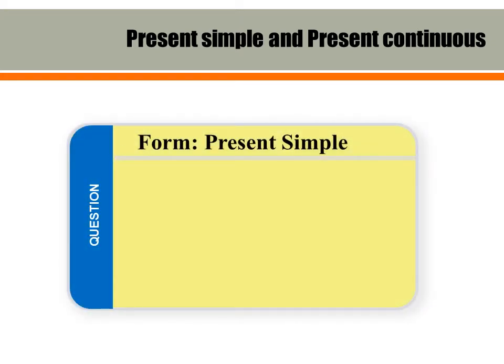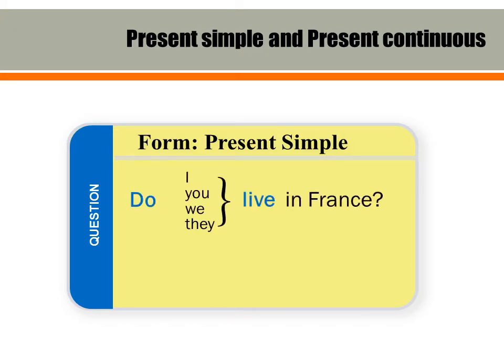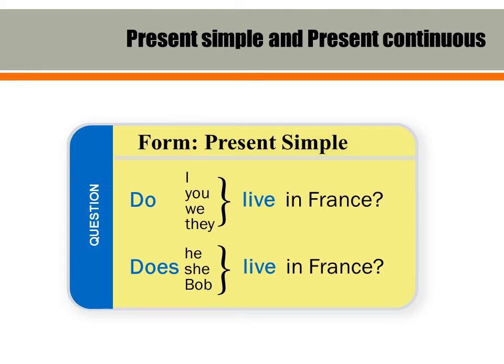Questions in the present simple also need the auxiliary verb do or does. So we say, do I, or do you, live in France? Do we live in France? Do they live in France? But we say does with he, she and Bob. Does he live in France? Does she live in France? Does Bob live in France?